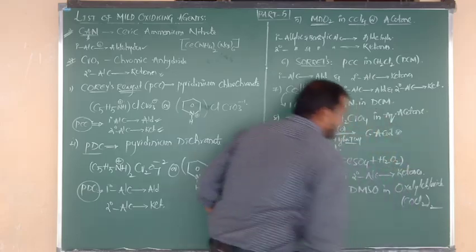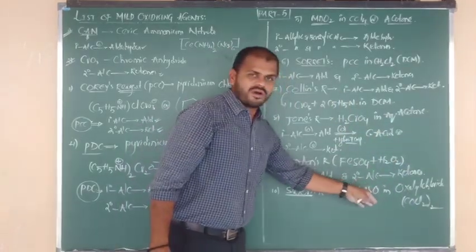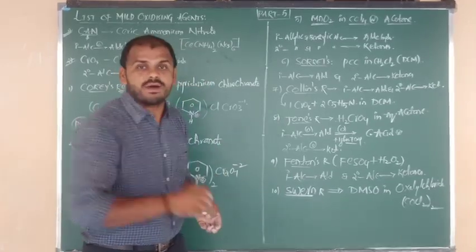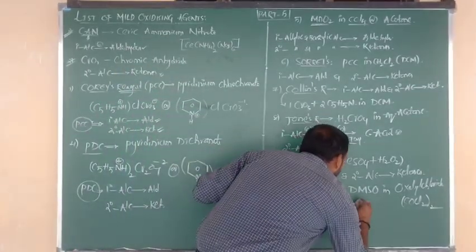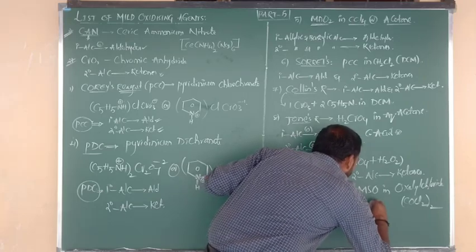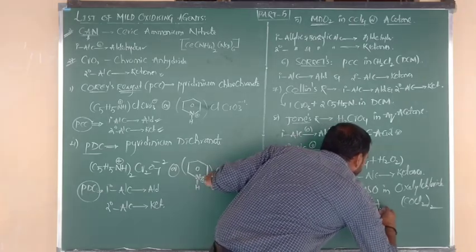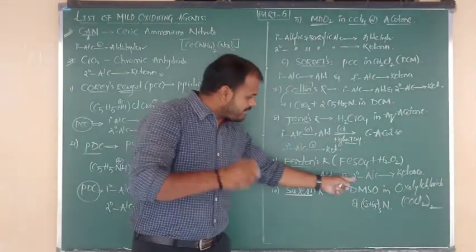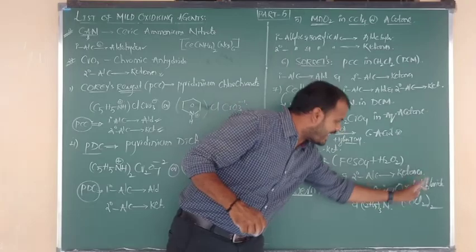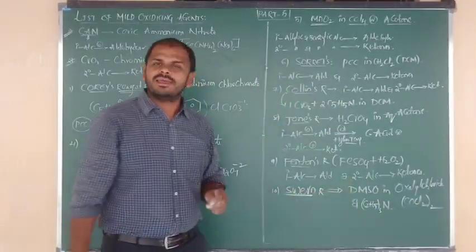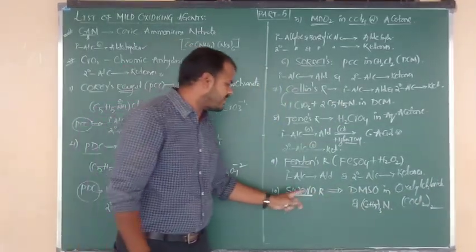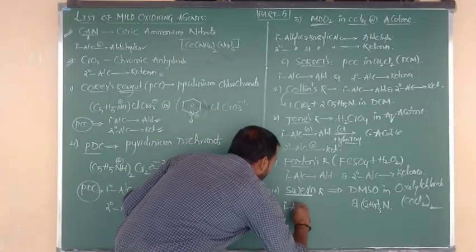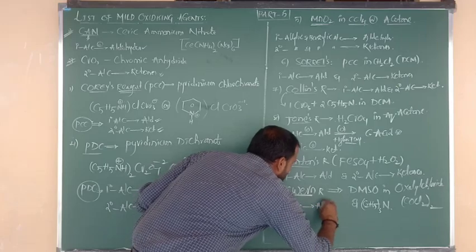COCl2 taken twice, dimethyl sulfoxide in oxalyl chloride along with the supporting solvent, that is nothing but the C2H5 taken thrice, N, triethylamine. Dimethyl sulfoxide in oxalyl chloride and triethylamine. This mixture we have to say is Swern reagent. Whatever that may be, again same thing, it is going to oxidize the primary alcohols to aldehydes.